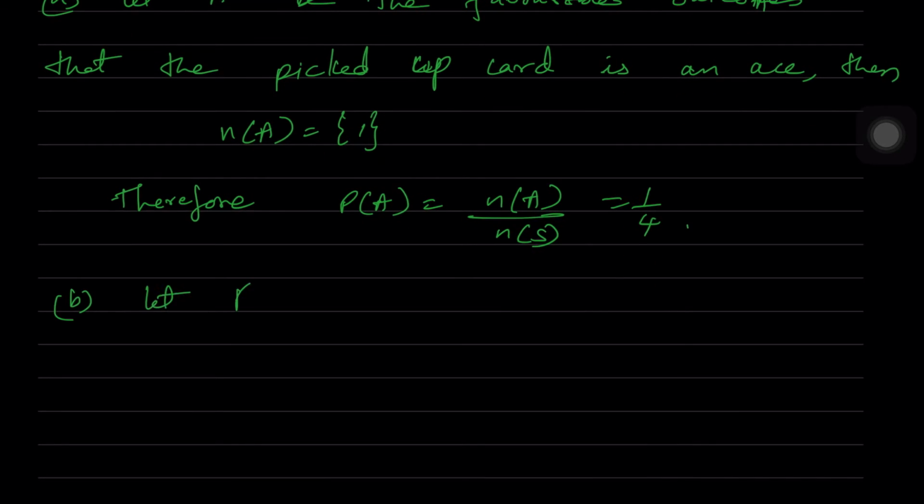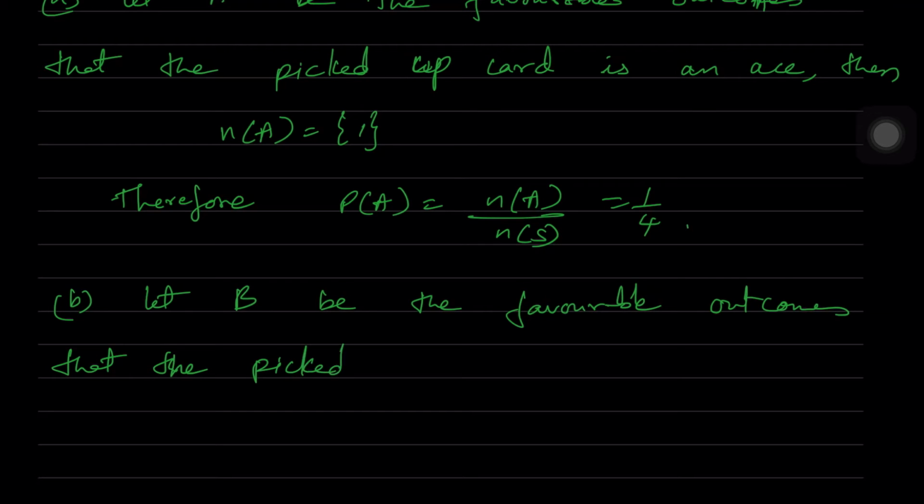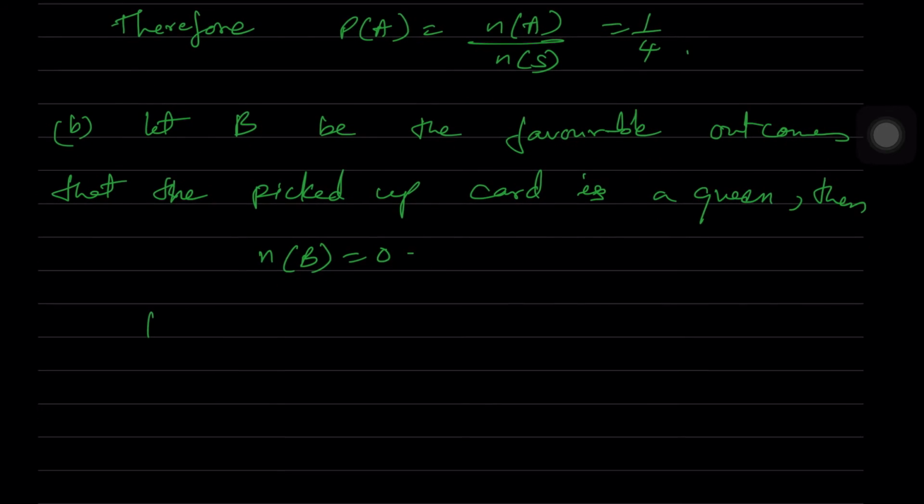Next, in this you are having one more part, B. Let B be the favorable outcomes if the picked up card is a queen. Now we removed a queen and put it to one side, so there is no queen in the 4 cards. So therefore n of B is equal to 0. So the probability of B is equal to n of B by n of S, which is equal to 0 by 4, which is equal to 0.